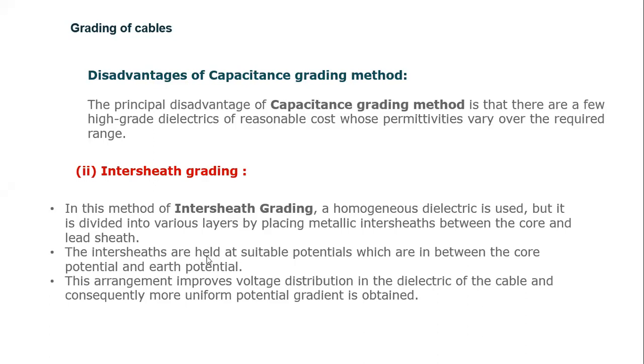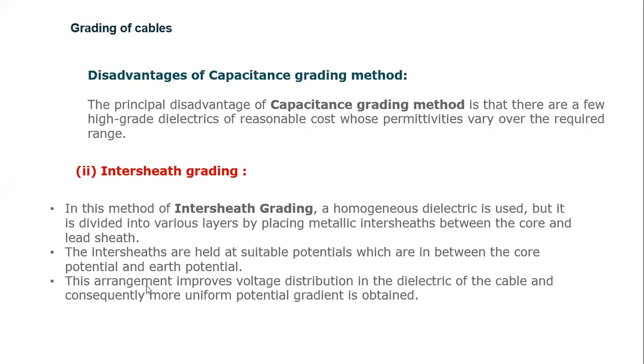The intersheaths are held at a suitable potential. That means we consider two intersheaths, each having a fixed potential which lies between the core potential and the earth potential.